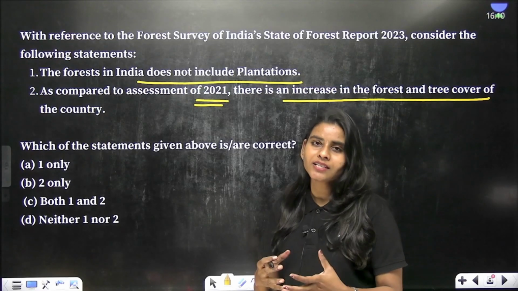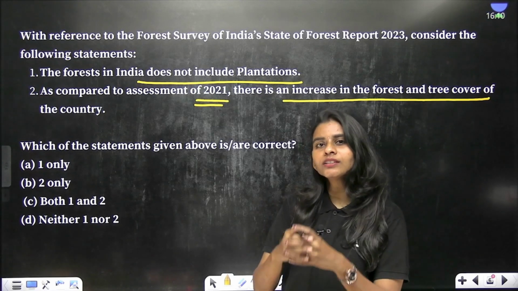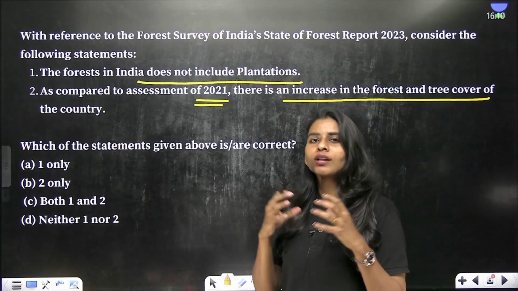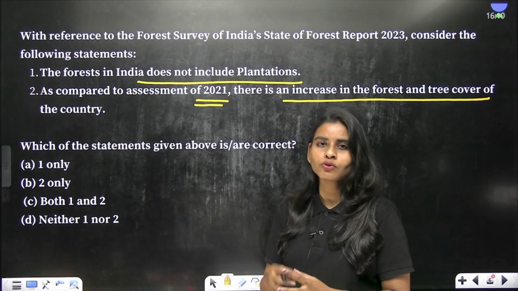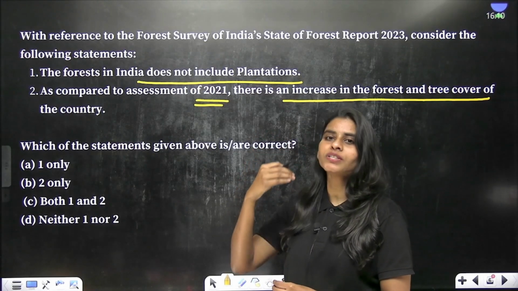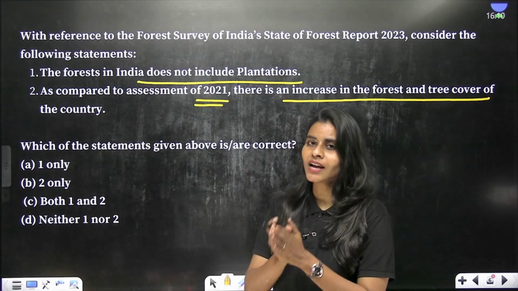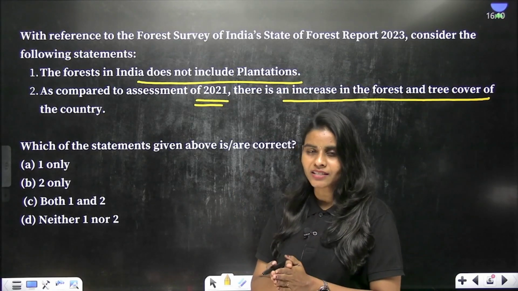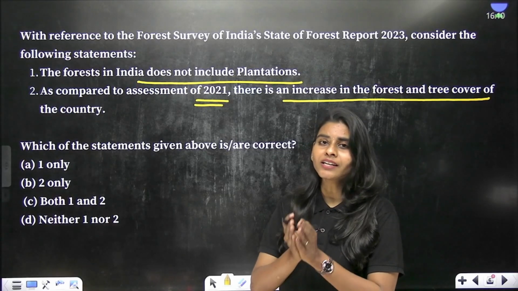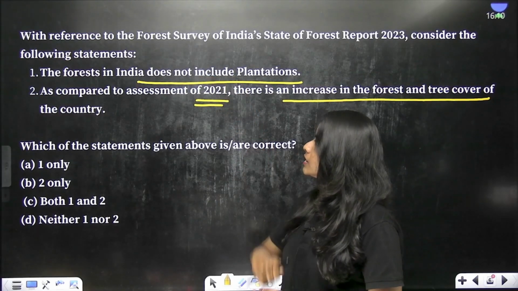So you will be getting these types of questions in the prelims. What you have to do is find out whether the area under forest has increased or decreased, and which states witnessed a significant increase or decrease in their forest cover, as well as the rank of the states of India in accordance with the largest forest and tree cover that they have, right? These are some of the common pieces of information, and must-know things from this report. So what is the first statement saying?